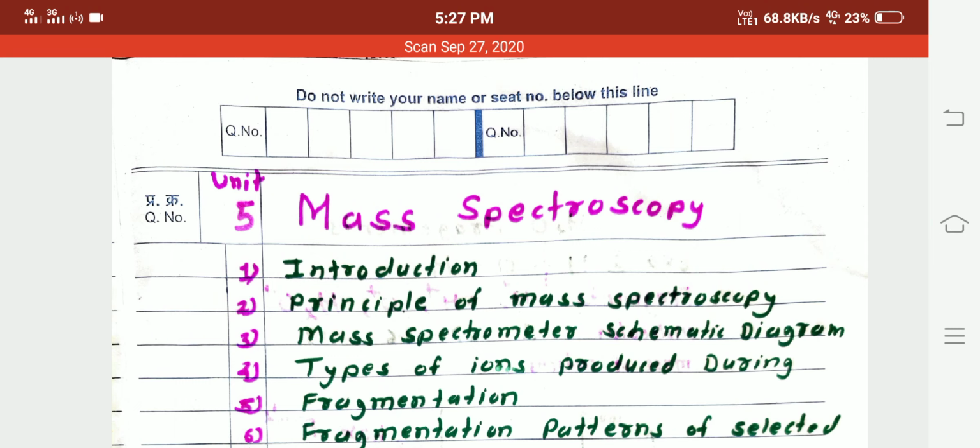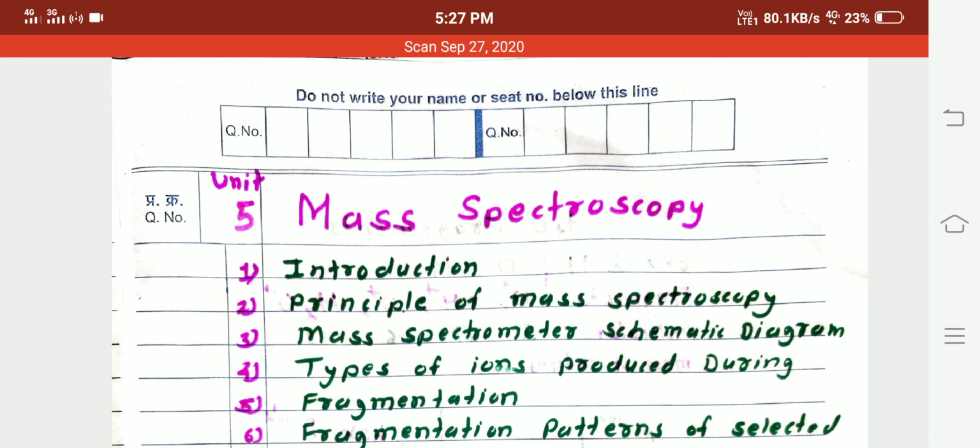Then mass spectroscopy includes the following points. First is the introduction. Second point, principle of mass spectroscopy. Third is the mass spectrometer schematic diagram. Fourth point, types of ions produced during fragmentation.